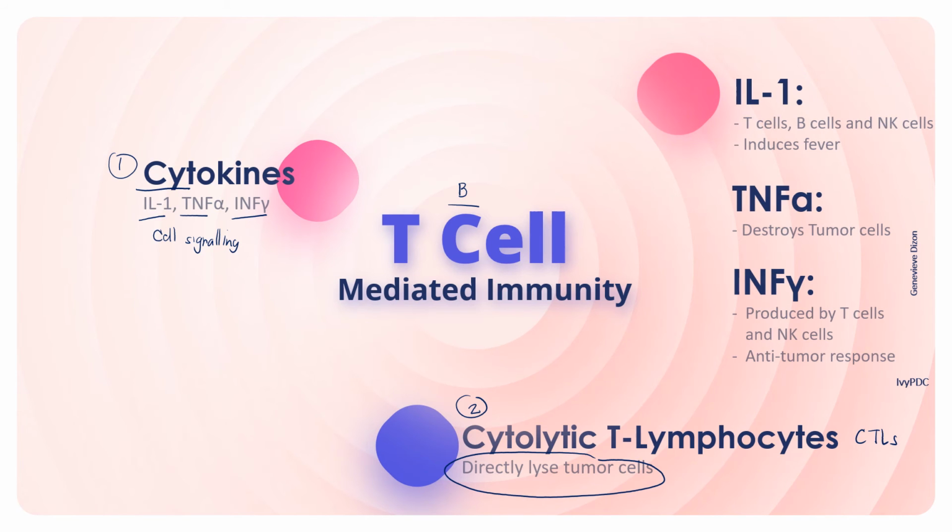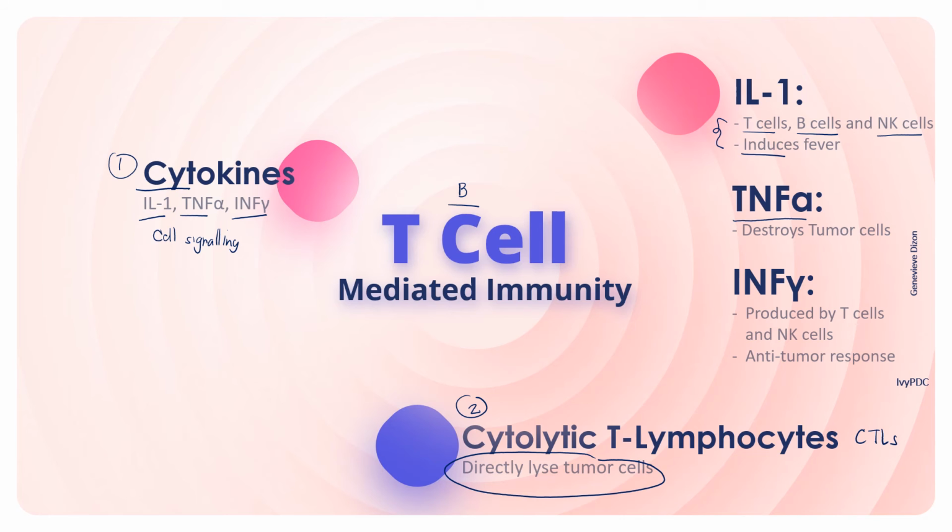Examples of cytokines would be the interleukin 1, which activates the T cells, the B cells, and the NK cells. Another function is that they can induce fever, and these are critical functions that are involved in malignancies. The second cytokine would be the tumor necrosis factor alpha.